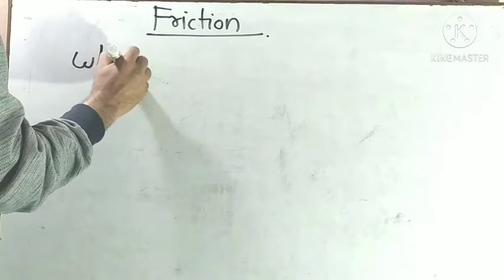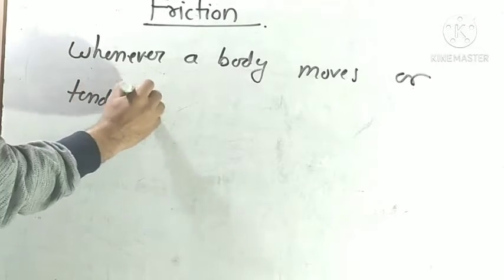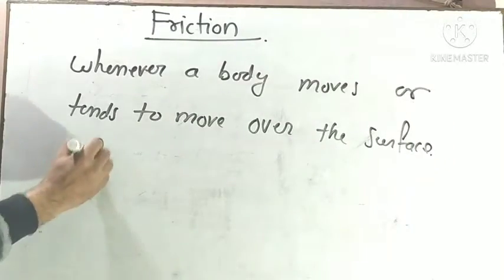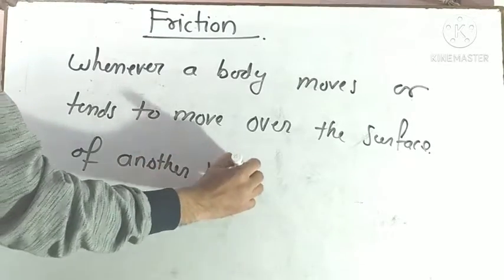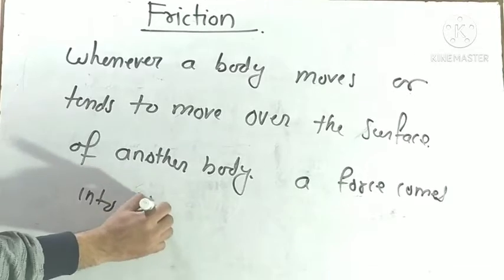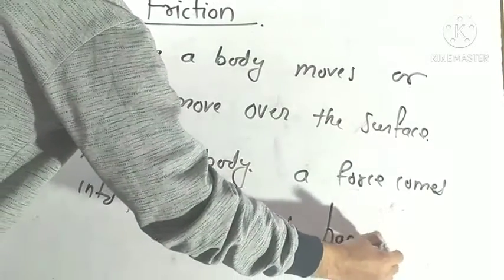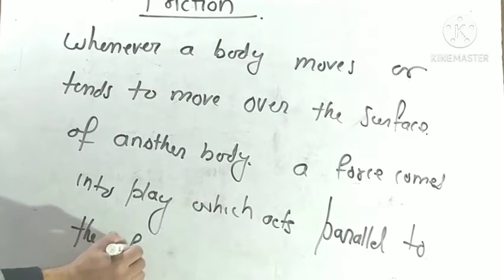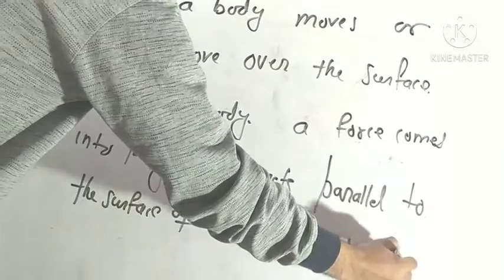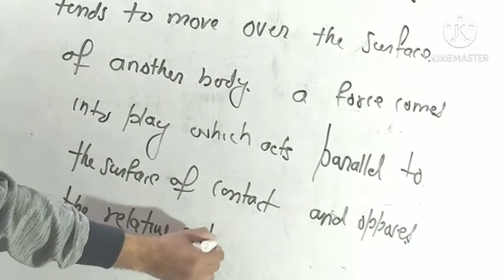Okay. So whenever a body moves or tends to move over the surface of another body, a force comes into play which acts parallel to the surface of contact and opposes the relative motion.